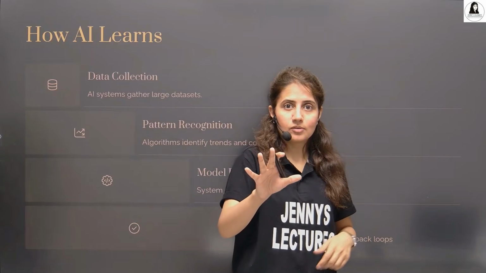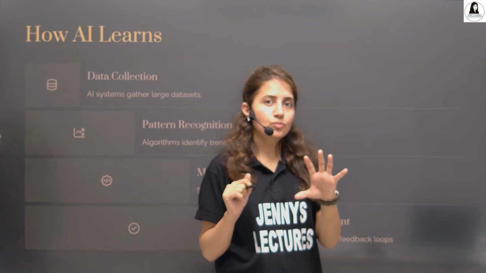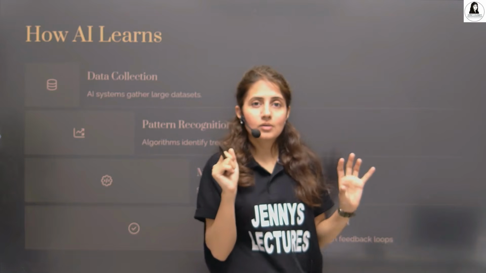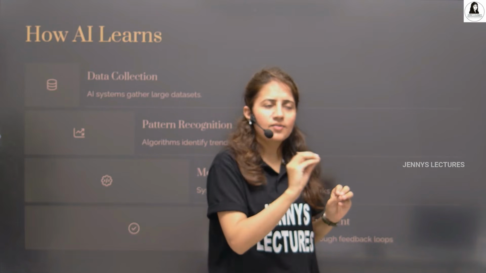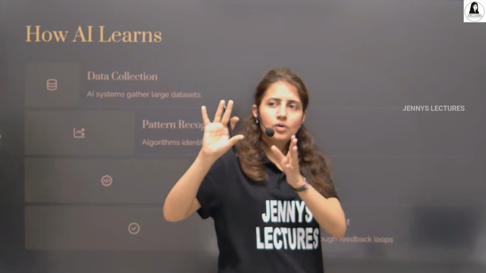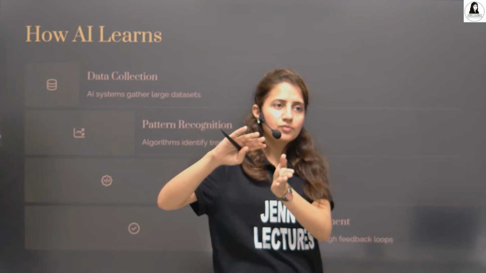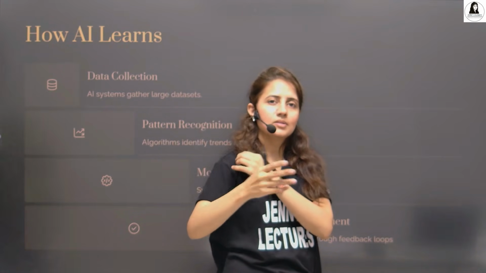How does AI learn? You have to show a large set of cat images to an AI model, to a machine. It's not that you just show one, two, three pictures of a cat and they will generalize accordingly. And if you show them a different color cat or a different size cat, a different type of cat, then they can recognize?